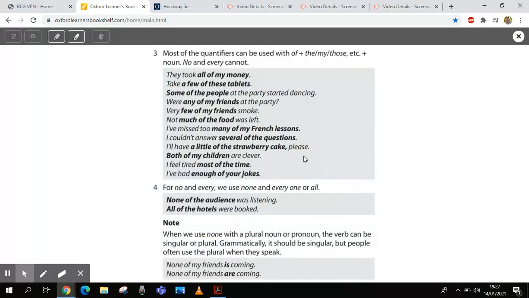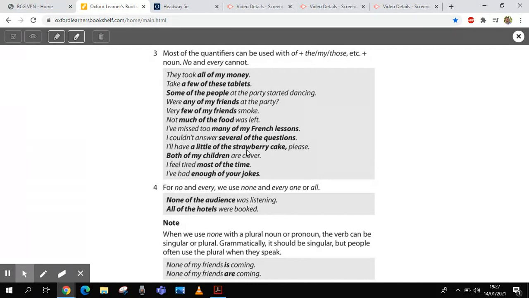Okay. There's also a little bit here with you can use of the and so on. Let's look at the examples. They took all of my money. Again, you can still say they took all my money. Okay. A few of these tablets, some of the people, any of my friends, few of my friends, much of the food. This is, of course, not much of the food was left. We're thinking of a specific occasion with specific food.